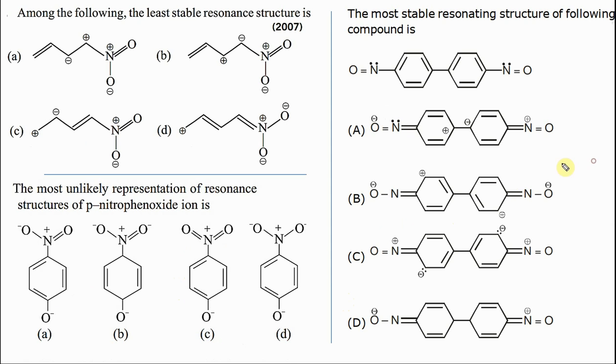Alright, let's go to this one. Among the following, the least stable resonating structure is. Least stable means first you want to see whether there is violation of octet. That's the first one you want to see. Do you have violation of octet? Okay, now when you see here, octet is not violated, but there are two positive charges next to each other, and like charges repel each other. So this is the least stable resonating structure.